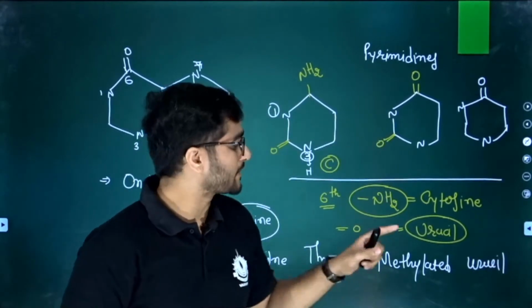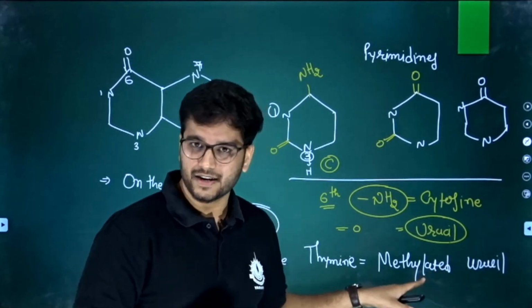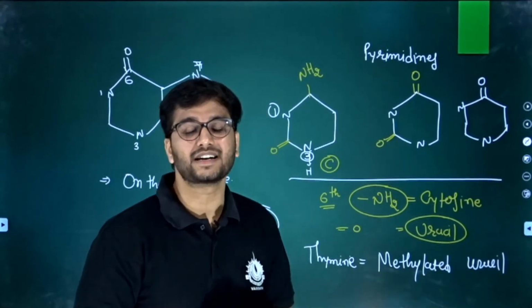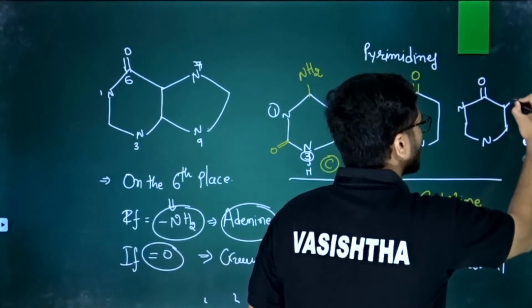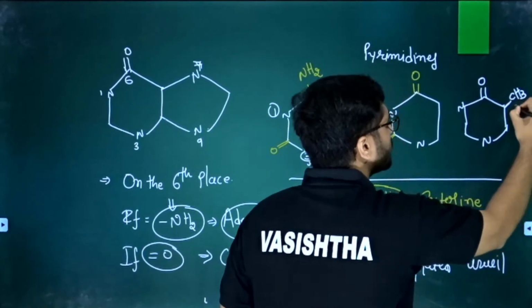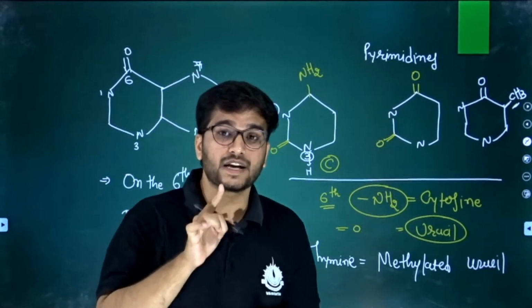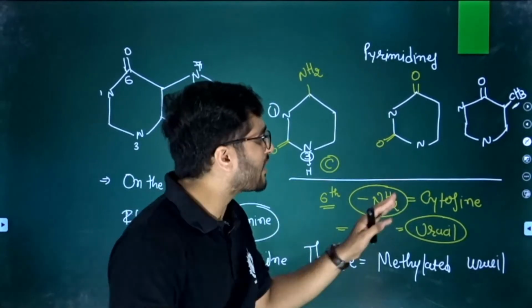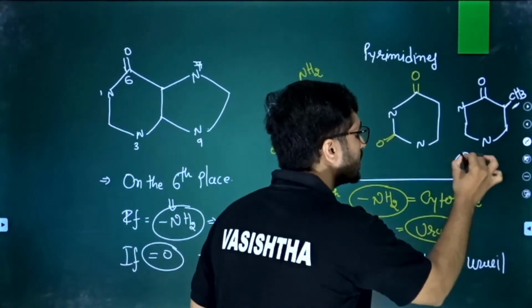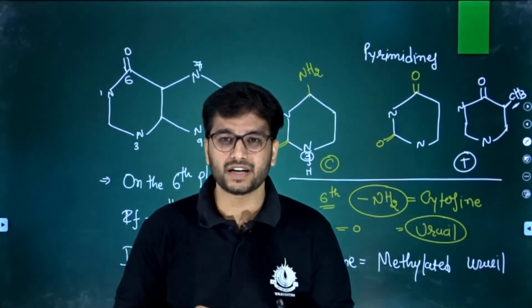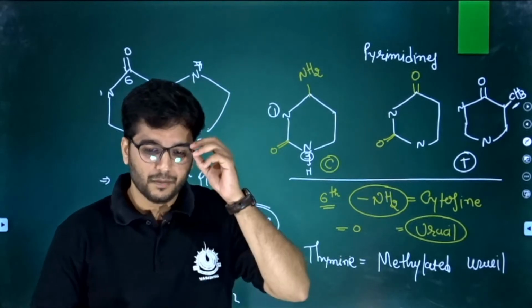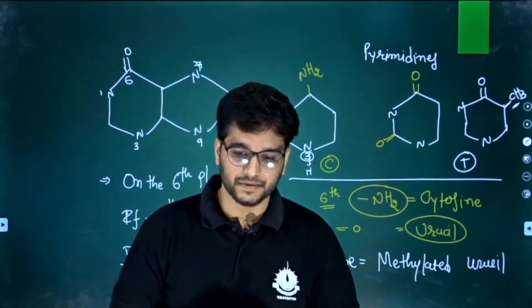If you have a uracil and add a methyl group, then it is a methylated uracil. So if we place a methyl group at the fifth place, it is now known as thymine, because it is now a methylated uracil. Are you getting my point? Yes or no? Please tell. Yes.